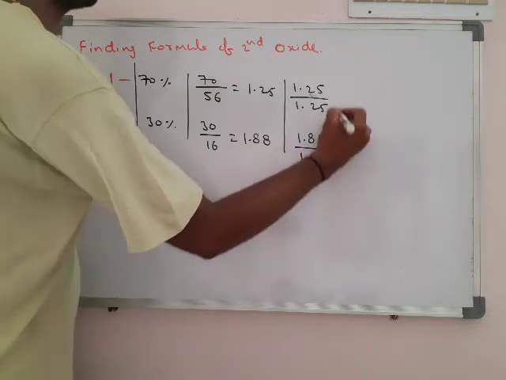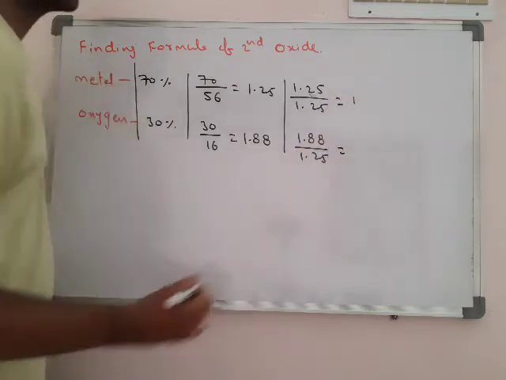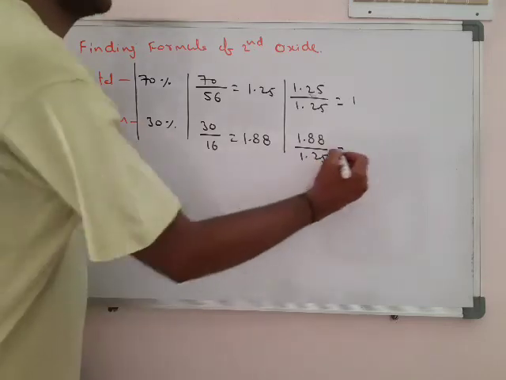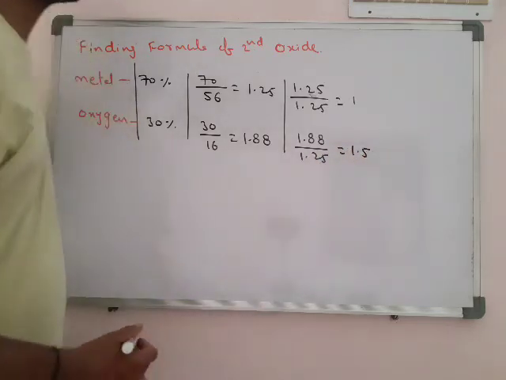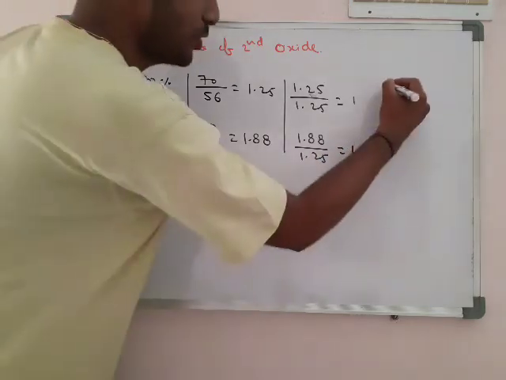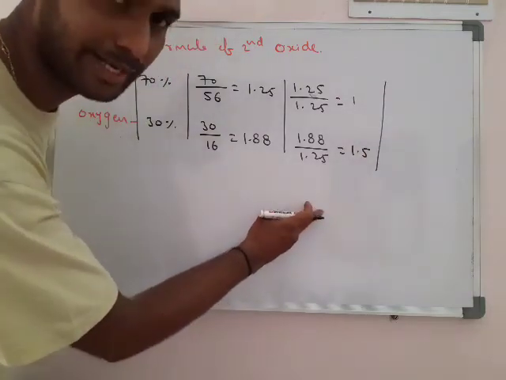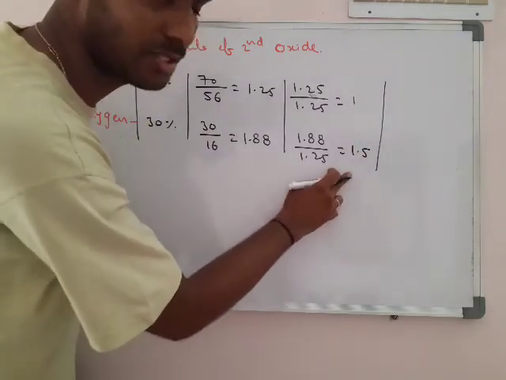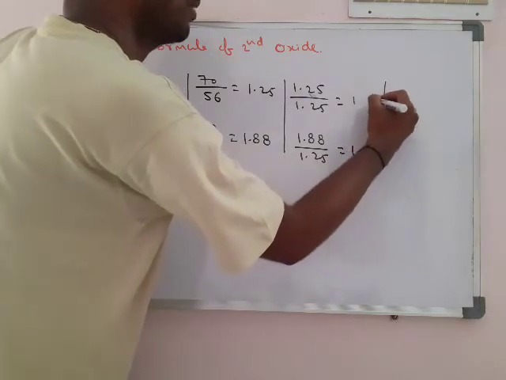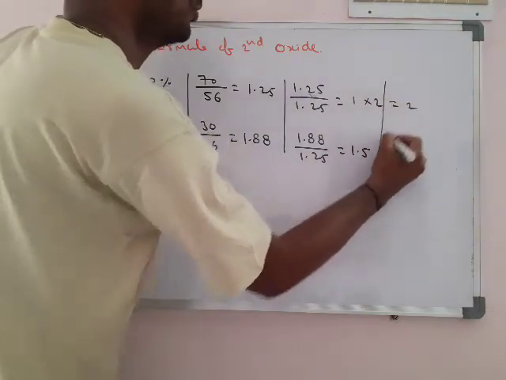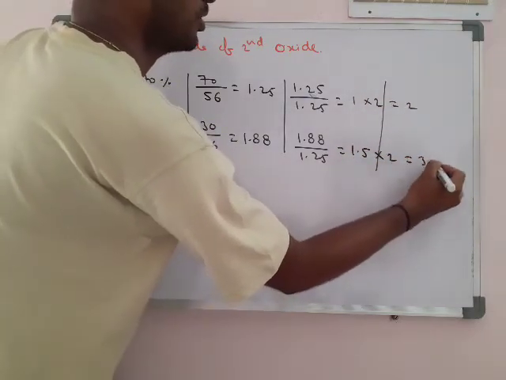1.88 by 1.25. So here we get exactly 1.5. So when fractions come up, we can't directly write the formula in terms of fractions. So multiply with 2. Multiplying with 2, here we get 2, and here we get 3.